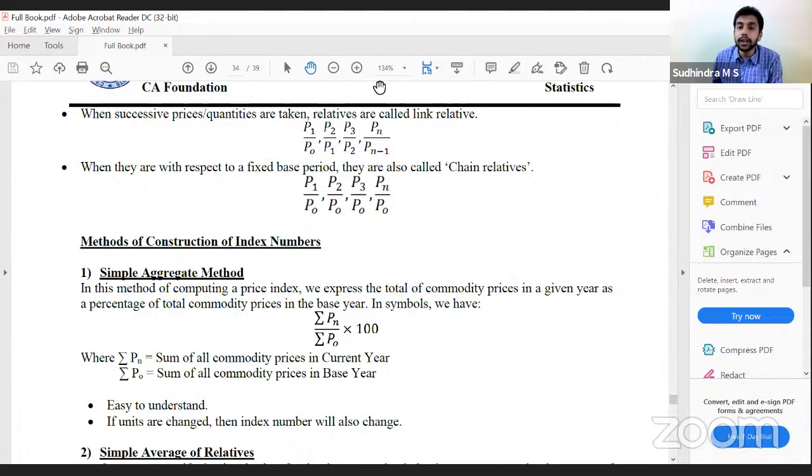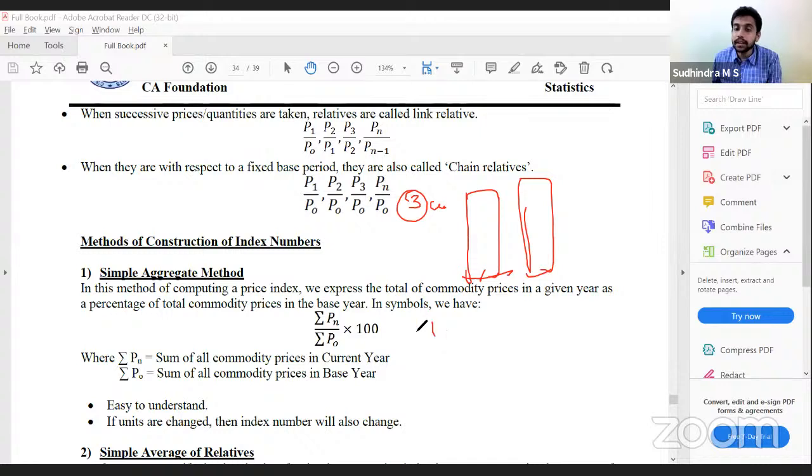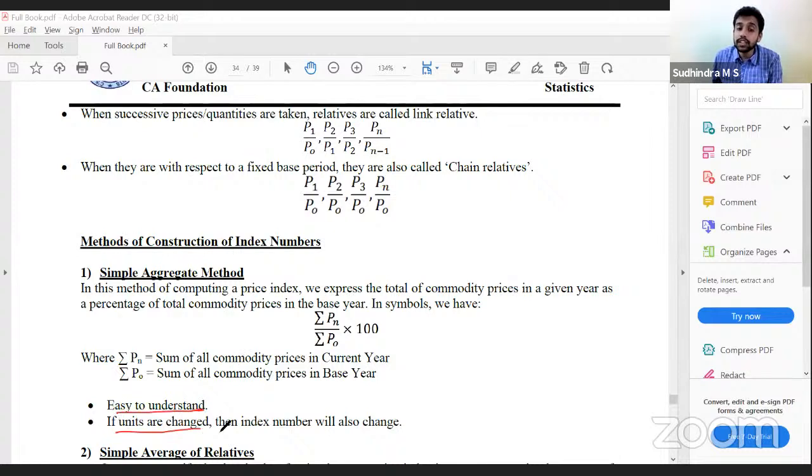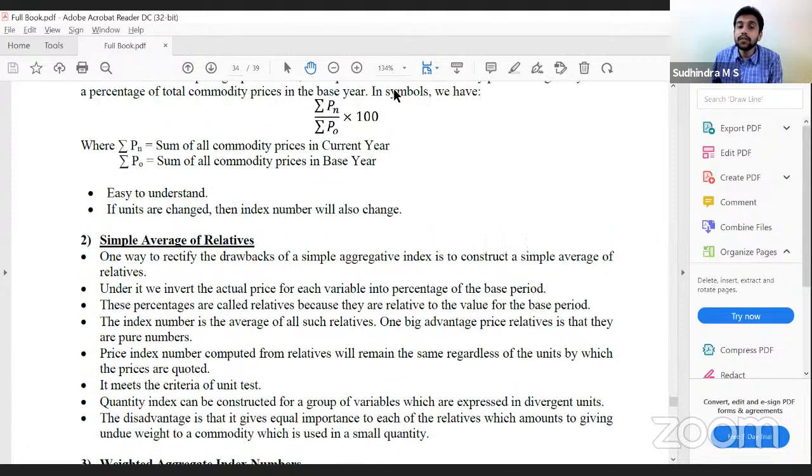Simple aggregate is simple. You have three commodities: total all the prices of the three commodities in the current year, Pn, and in the base year, P0. Summation Pn divided by summation P0 into 100. Correct? That is how we calculate the simple aggregate method. Aggregate all the values. Easy to understand. If units are changed, the index number will also change. That is a disadvantage.